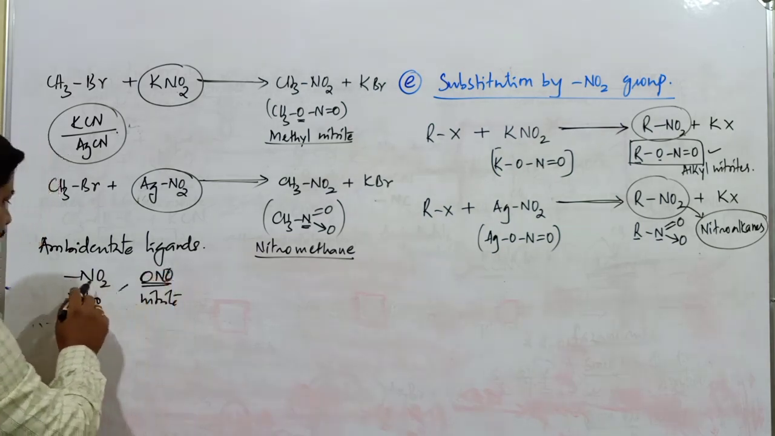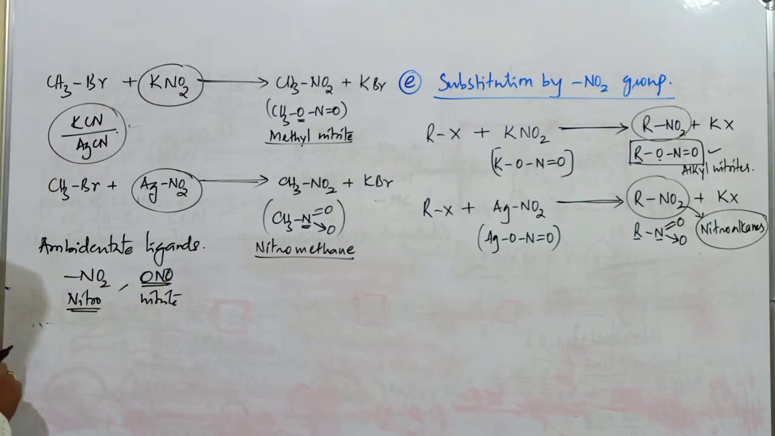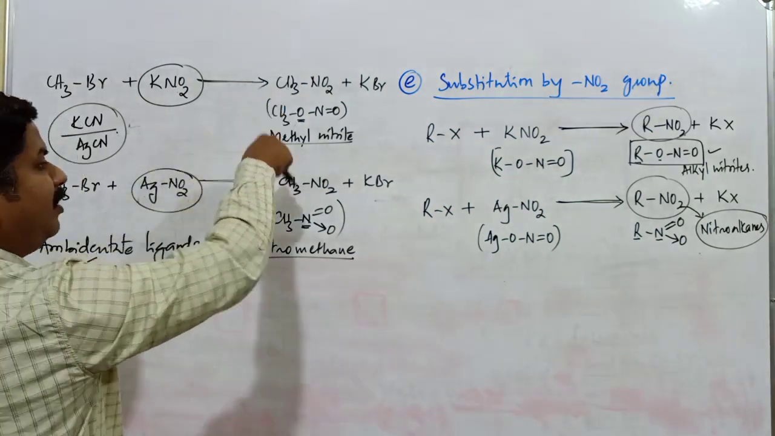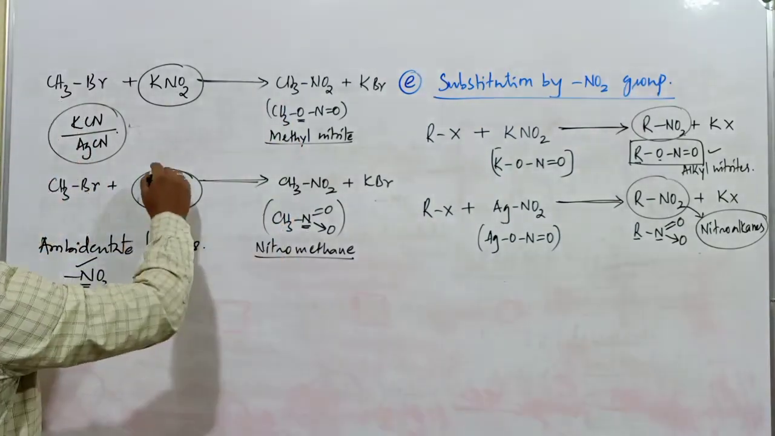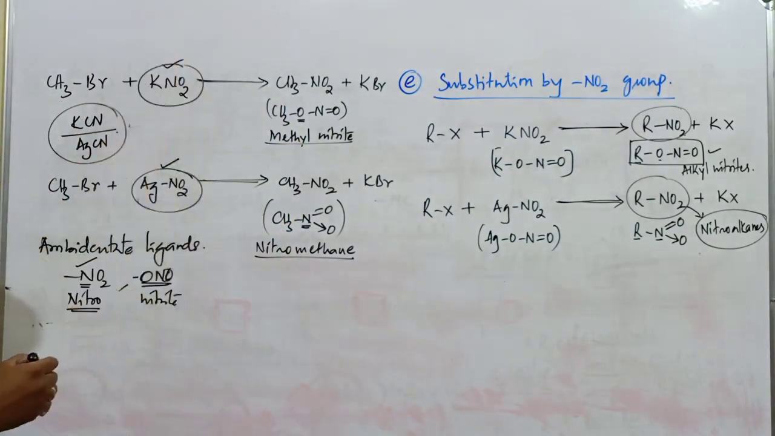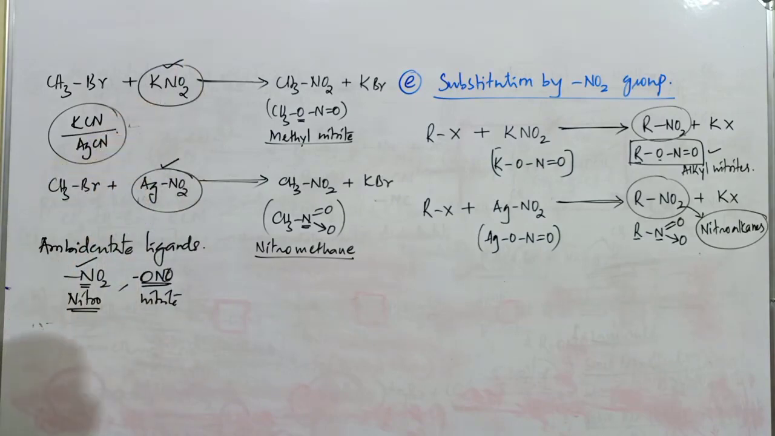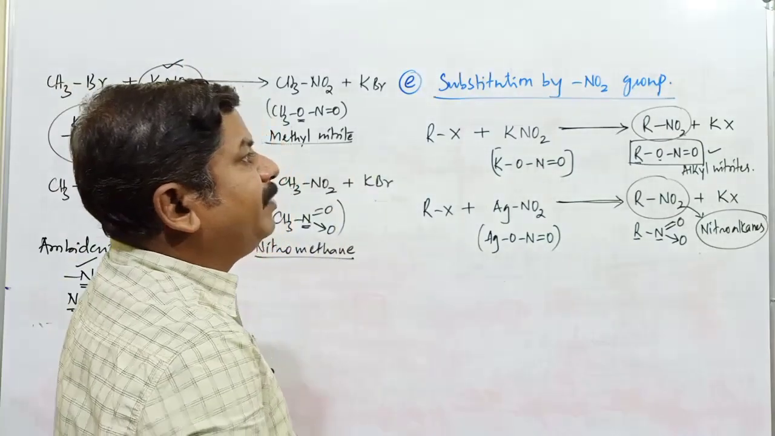Both have one nitrogen atom and two oxygen atoms, but here bonding takes place with the nitrogen atom and here bonding takes place with the oxygen atom. This is generally referred to as nitro, and this is generally referred to as nitrite. The formation of two different compounds is possible mainly because of the difference in the properties of potassium nitrite as well as what? Silver nitrite. This is substitution by the NO2 group.